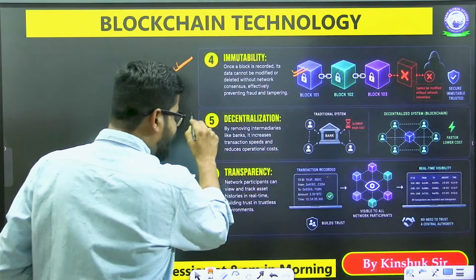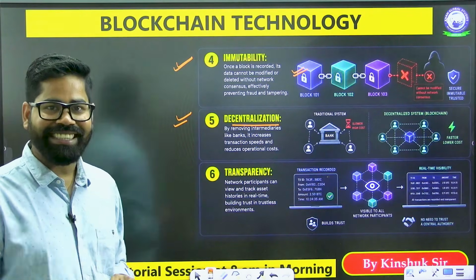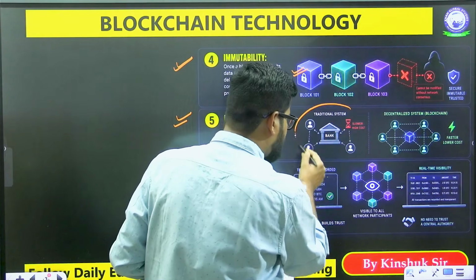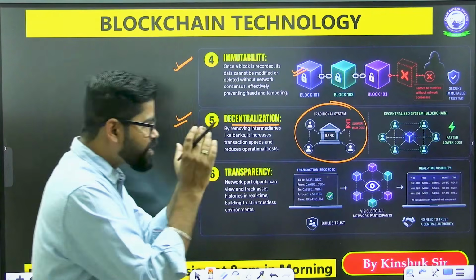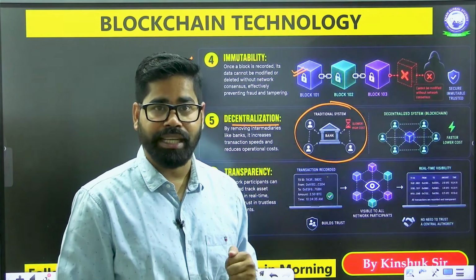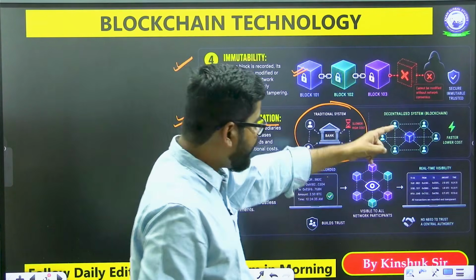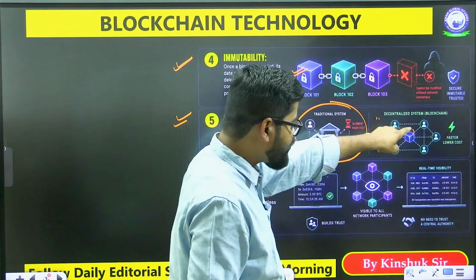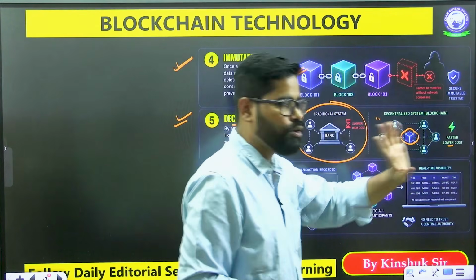Then we see that there is decentralization. Suppose we have a traditional system. In a traditional system, there is a centralized system which approves everything, and everyone is connected to it. But here there is a decentralized system where everyone is connected to the blockchain. It is faster and lower cost.